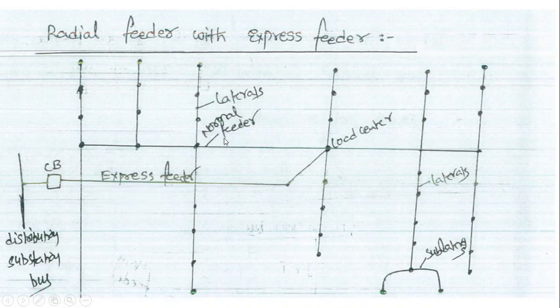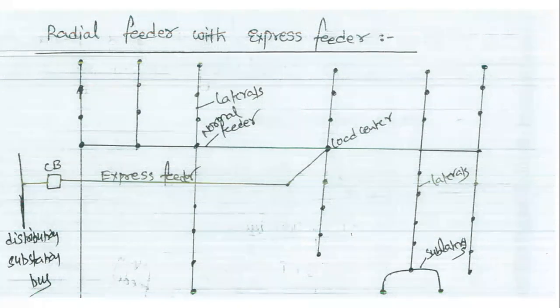Only the main feeder has n number of laterals and sublaterals. The dots indicate the load densities, the loads connected to those laterals. For increasing the reliability of operation and continuity of the supply, we use radial feeders with express feeders.